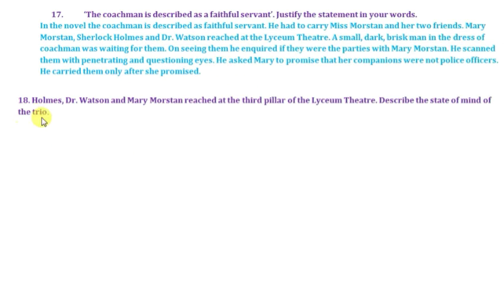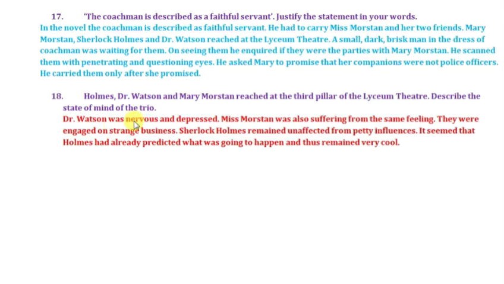So, the last question here is: Holmes, Dr. Watson, and Mary Morstan reached the third pillar of the Lyceum Theatre. Describe the state of the mind of the trio. So, the answer to this question is: Dr. Watson was very nervous and depressed. Miss Watson, who was also suffering from the same feeling, they were engaged on strange business. The business was about finding the truth of her father's disappearance. Sherlock Holmes remained unaffected by the petty influences because it seemed that Holmes had already predicted what was going on or going to happen and thus